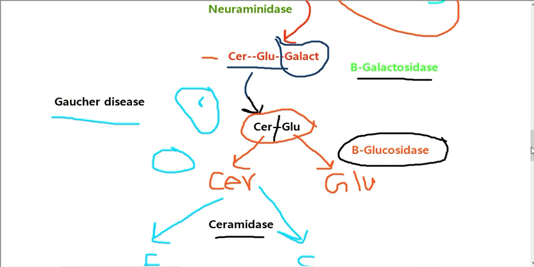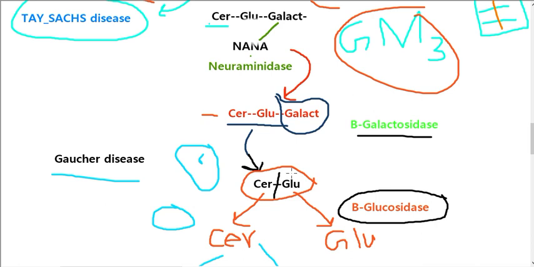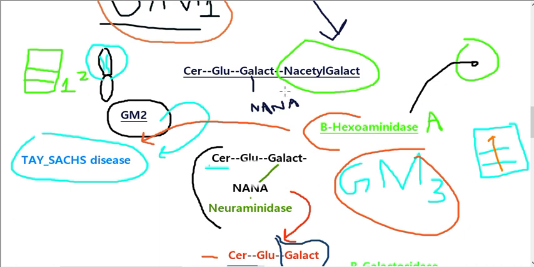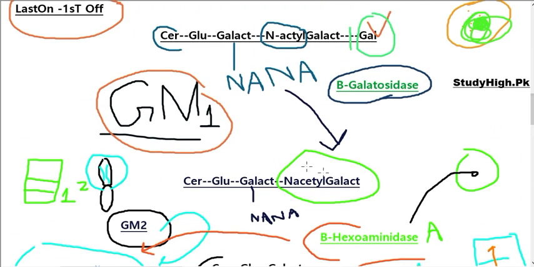This compound in the synthetic process in the Golgi apparatus is further connected with galactose, and this galactose is further connected with N-acetyl neuraminic acid. This synthetic process occurs in the Golgi apparatus of our cell, and this compound is called GM3. This is the structure of GM3, as it consists of one N-acetyl neuraminic acid. This galactose is further connected with N-acetyl galactosamine, and this compound is called GM2.